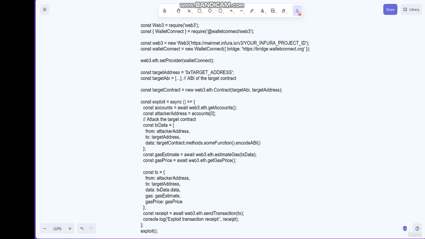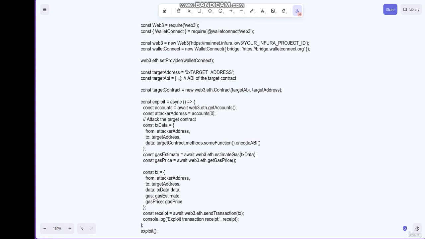It then creates a contract object for the target contract and calls a function on it using the someFunction placeholder. This transaction data is then constructed and sent using the web3.eth.sendTransaction method.